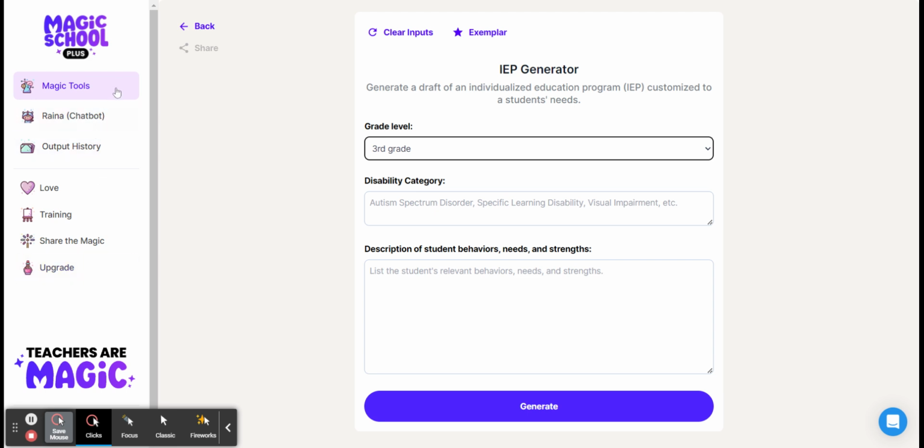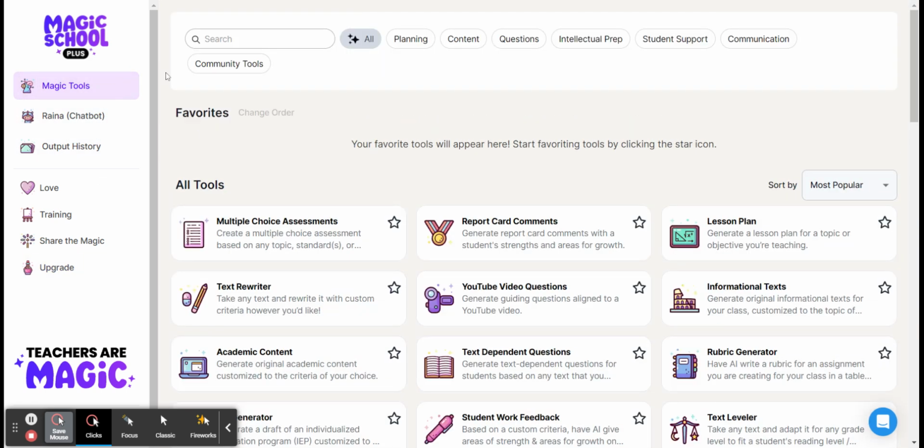And all of these documents that you generate, of course, will need your fine tooth comb. You wouldn't want to just take them like they are. Read over them and see if there's any manipulating or any changing and editing that you need to do to them. But just imagine all the little things that this AI generator could do for you to save you a little bit of time.